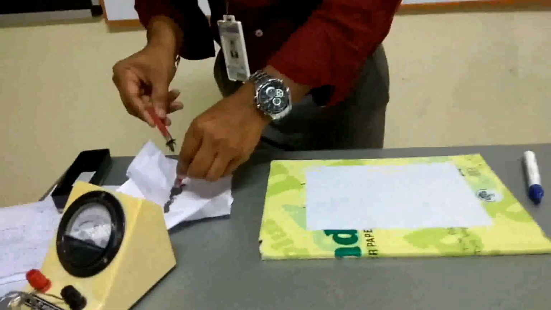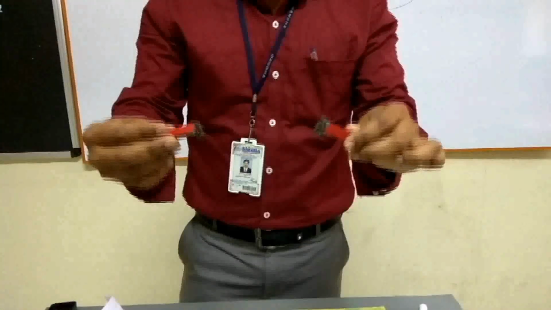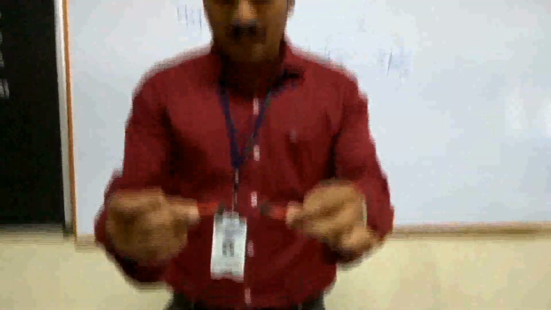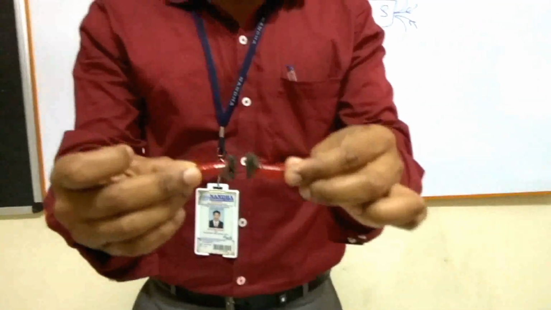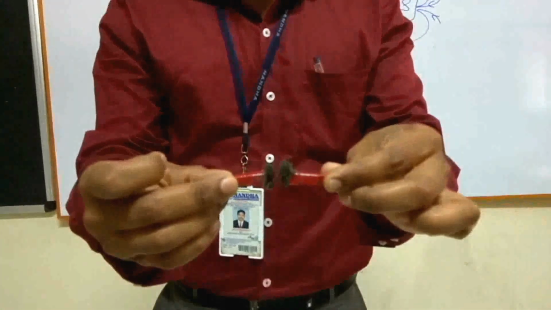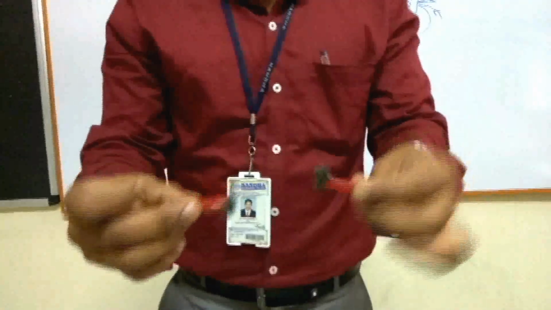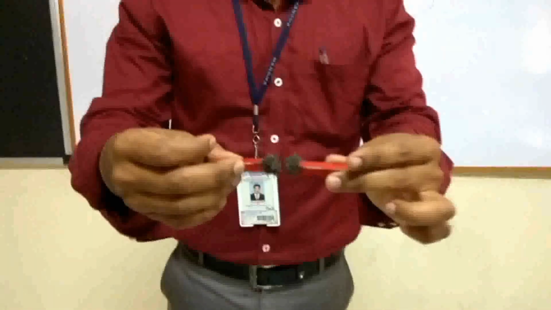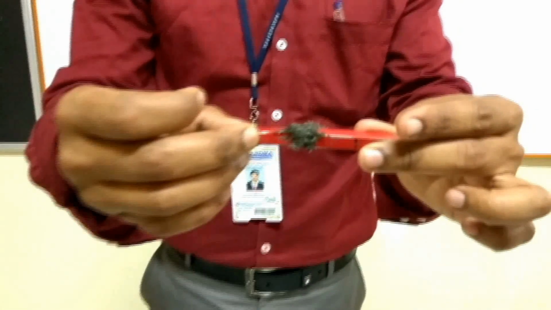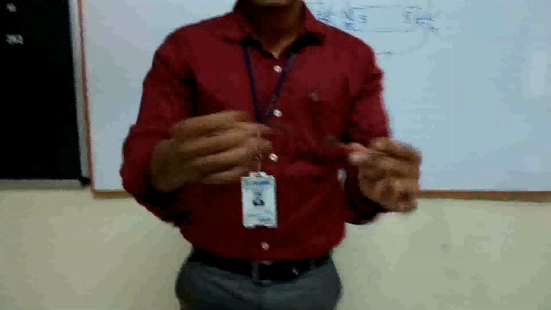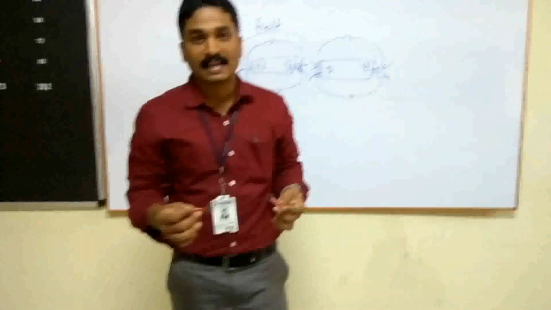I have 2 magnets, and now look, these are the magnetic field lines. Now I bring these 2 magnets close to each other, and just take a look at what is happening here. Both field lines of the first magnet and the second magnet repel each other. And if I keep opposite poles like this, look, the magnetic field lines are attracting each other. The reason is field lines. Field means the area around the magnet in which the magnet can influence the force.